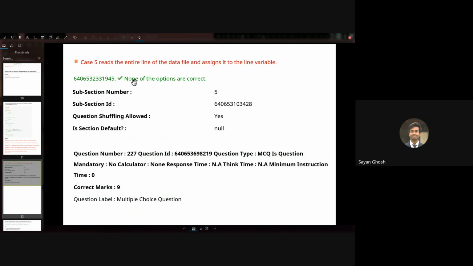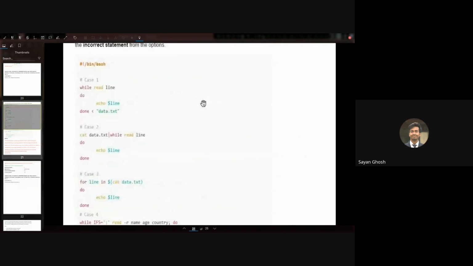The last option is that none of the options are correct, which is obviously incorrect. That's why we are not selecting that option.